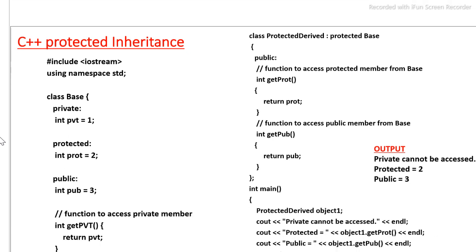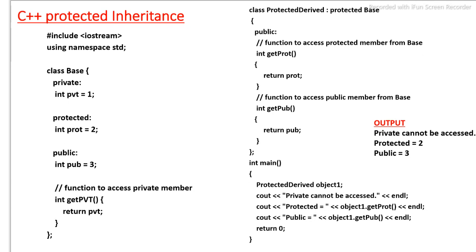Similarly, for protected kind of inheritance, in this example, it has been described clearly. Same thing we have taken like the previous program. Three data members in private, protected and public mode we have taken, and we have created a derived class. We have derived a class from the base class in a protected mode, and how the visibility mode will change, that thing we have described.